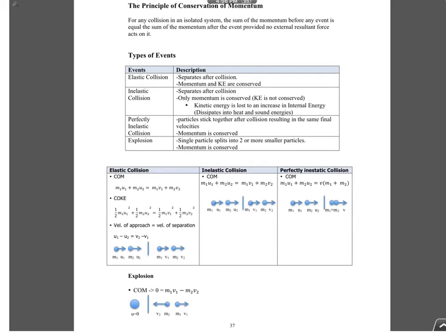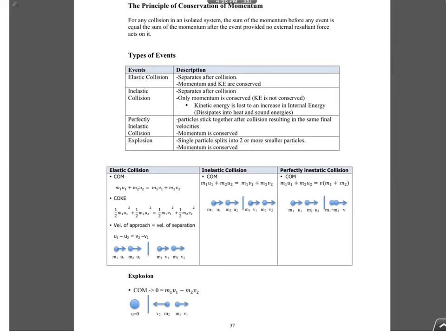Now, this equation is a little bit more tedious because there's a square there. So there's a way to simplify. If you solve conservation of momentum and conservation of kinetic energy simultaneously as simultaneous equations, you will get this equation, which is velocity of approach equals velocity of separation. You don't have to prove or derive it in your syllabus, but if you're interested, you can see the derivation on the next page. What's important is how you use it. You get u1 minus u2 equals v2 minus v1.